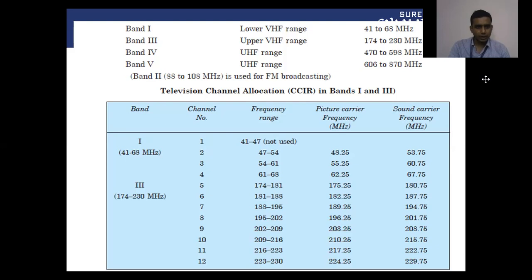In band third, that is 174 to 230 megahertz, we have channels from 5 to 12. That is 8 channels, and the frequency range for this is 174 to 230 megahertz.